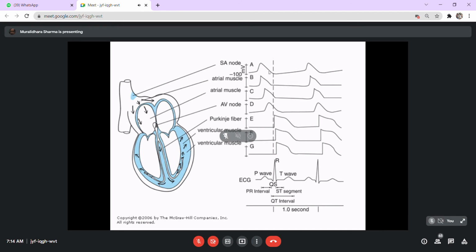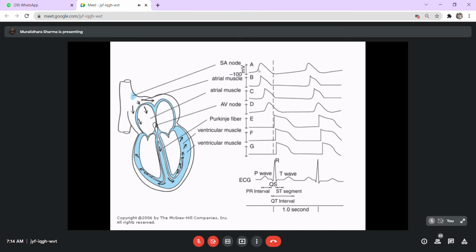Now, when I say this atrial muscle activity, this also is not a smooth or a single activity. SA node has a higher excitability, and then gradually the atrial muscles will have gradually reducing excitability. So by the time it reaches the AV node, the current produced will be of a heterogeneous pattern.